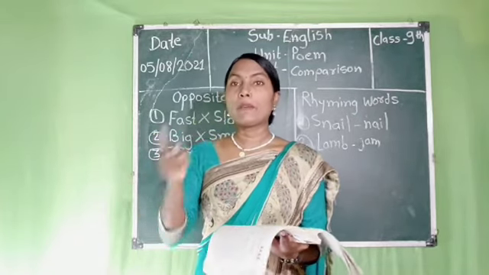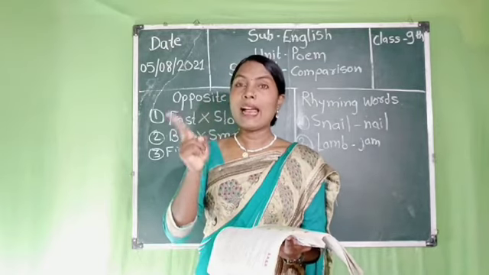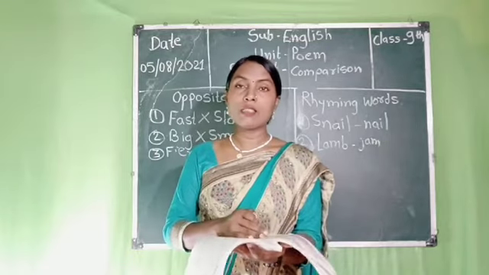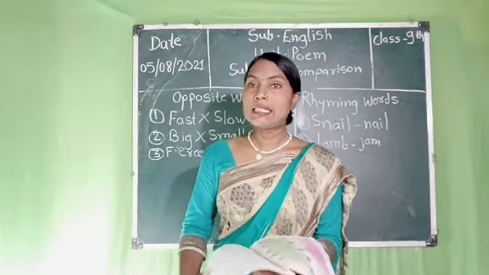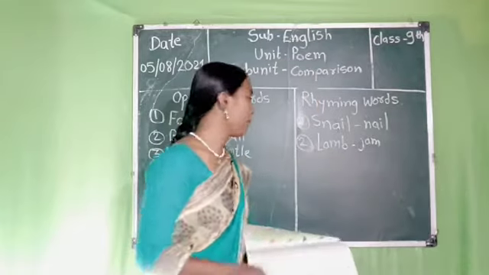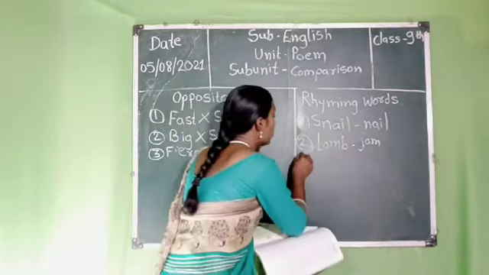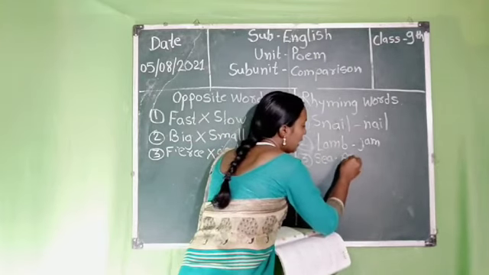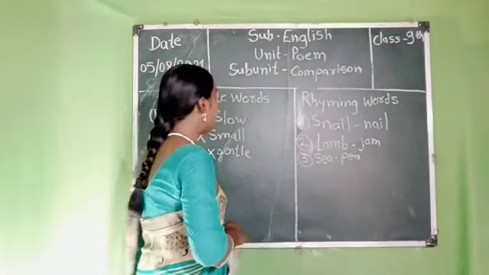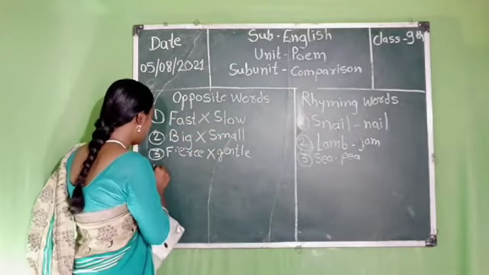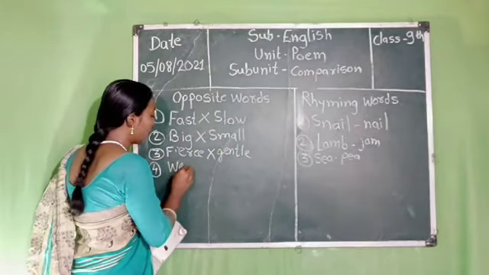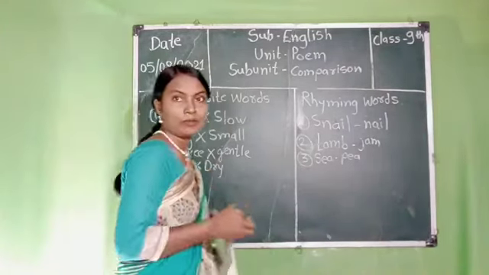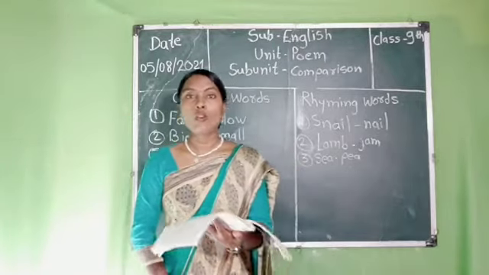Here again we compared shapes, that is square and circle. So here, students, the rhyming words are sea and pea. So the third rhyming words are sea and pea. Again here the opposite words, that is wet, opposite dry. Okay, so here again two opposite words.